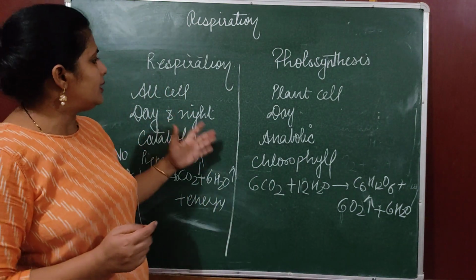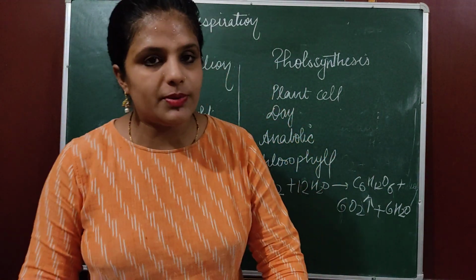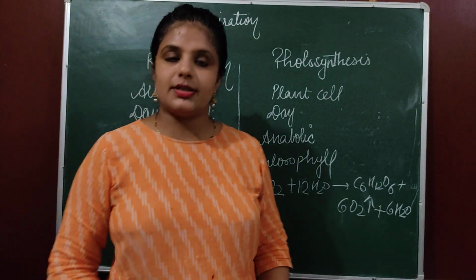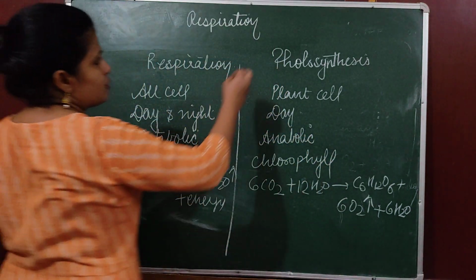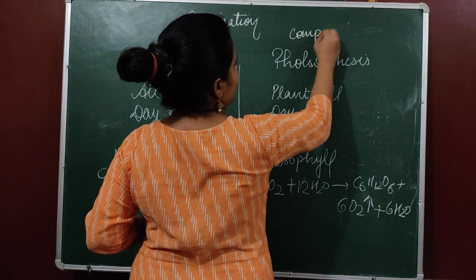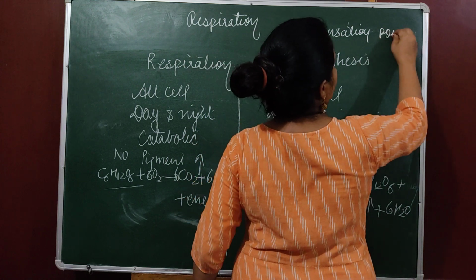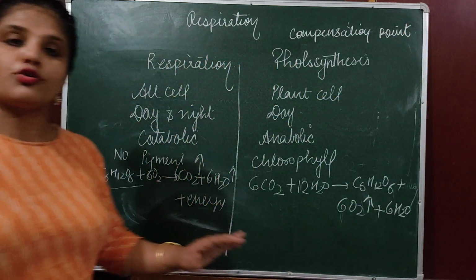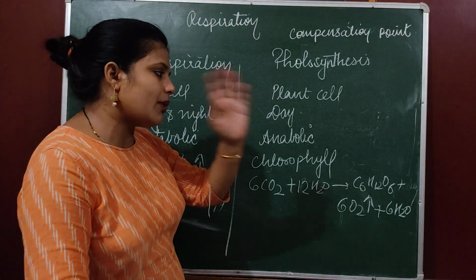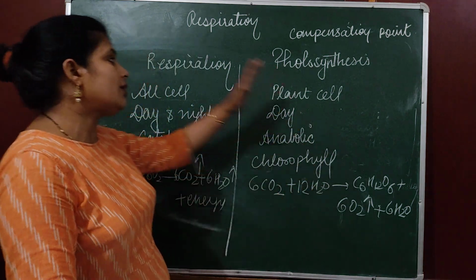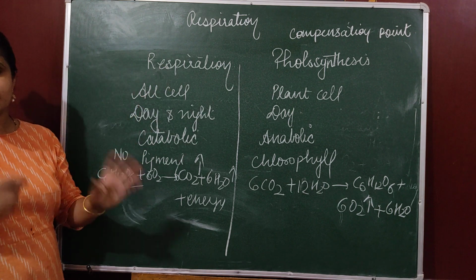Clear? So in today's video we have discussed glycolysis and Krebs cycle. We have discussed the difference between glycolysis and Krebs cycle. We have discussed the difference between respiration and photosynthesis. One more point. In respiration and photosynthesis, you need to understand compensation point. Now, what is compensation point? Compensation point is the point where the rate of respiration is equal to the rate of photosynthesis. मतलब कि during the process of photosynthesis, whatever amount of oxygen is produced, that similar oxygen is used during the process of respiration. That point is called compensation point.